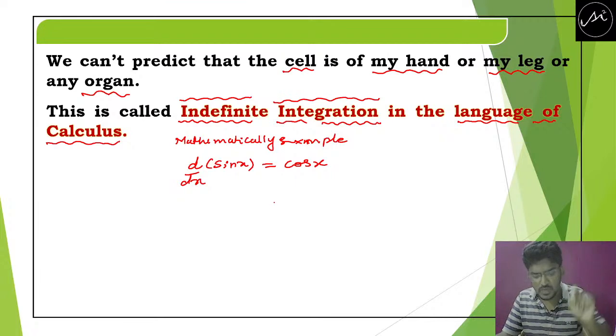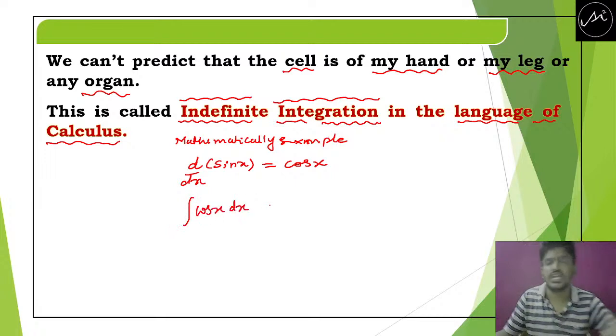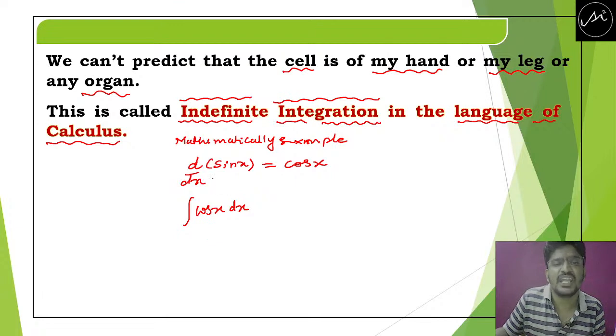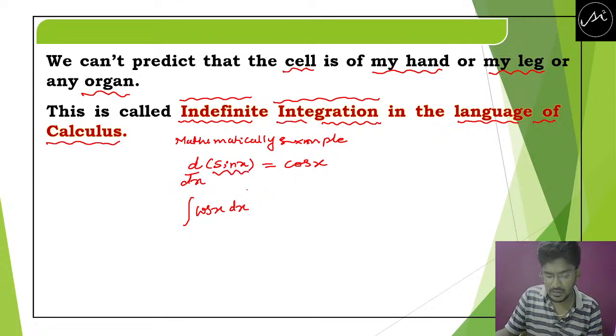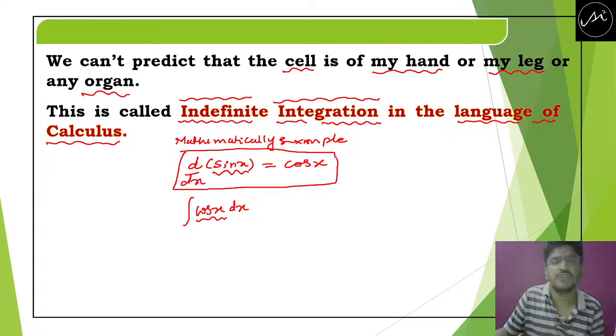So all of you now know that the integration of cos x with respect to dx is the inverse process of d by dx of sin x. See, integration of cos x is now the reverse process of the differentiation of sin x.